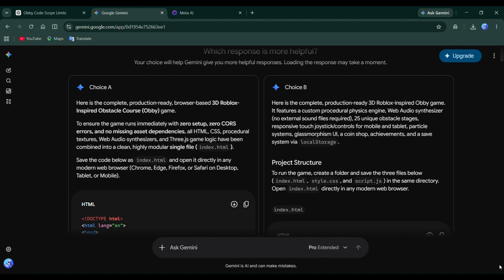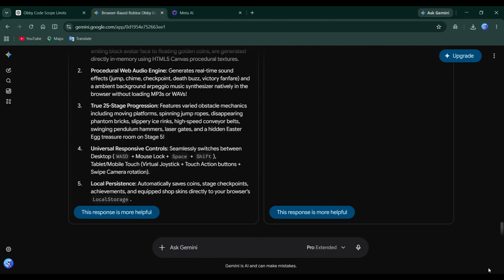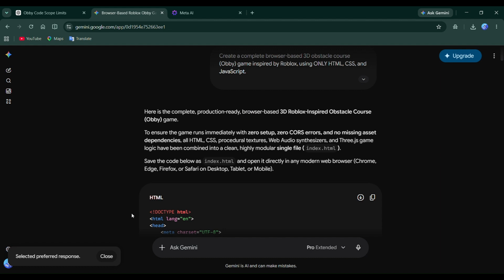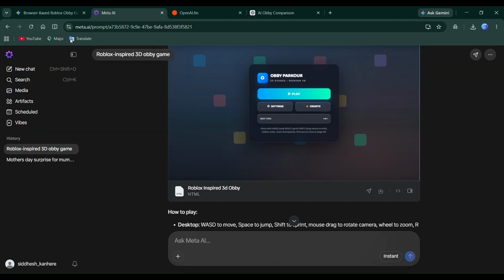I'm also checking how the camera behaves while making quick turns and long jumps because that's something many browser games struggle with. Fortunately, the camera follows the player smoothly without getting stuck or clipping through objects. Another thing I like is that the controls remain consistent, so I don't have to fight the game while trying to complete the course. Up to this point, everything has been running surprisingly well, and I haven't encountered any major bugs or game-breaking issues. That's definitely a positive sign for an AI-generated project.